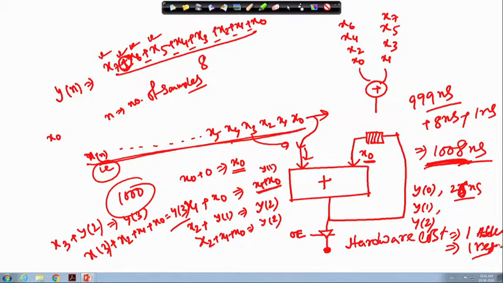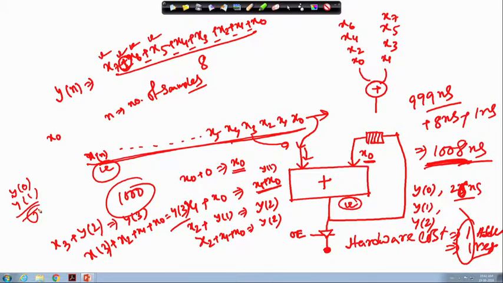In the previous case, how many did I require? There are 7 adders and a total of 9 registers. So that has been reduced to 1 and 1 over here. But what is the problem here? As I am doing this serially, the wait time for getting the output will be more, for getting y0 and y1.